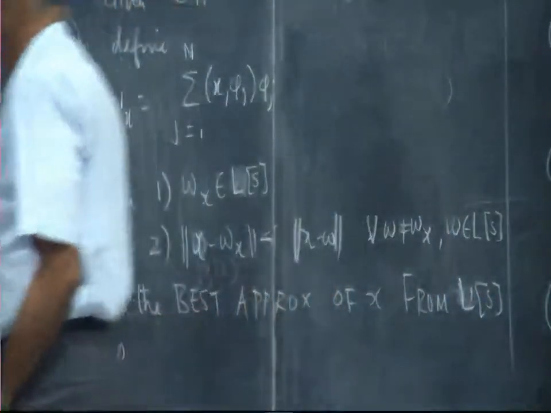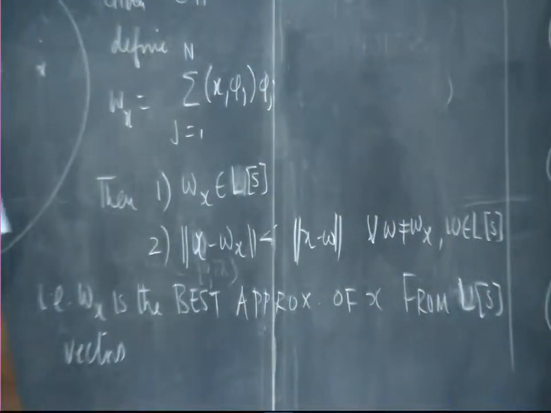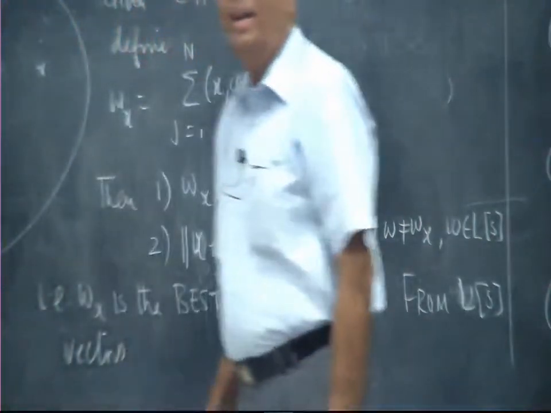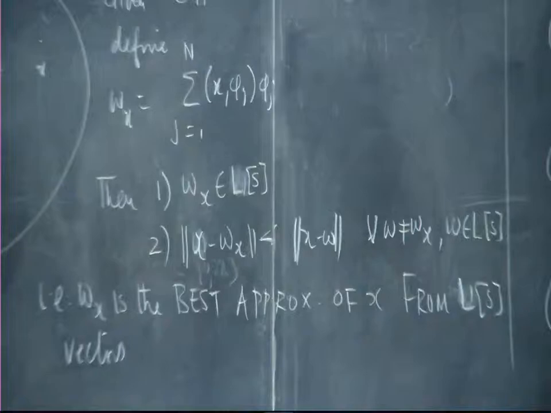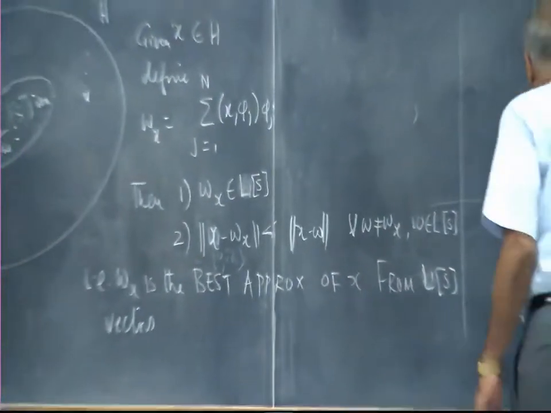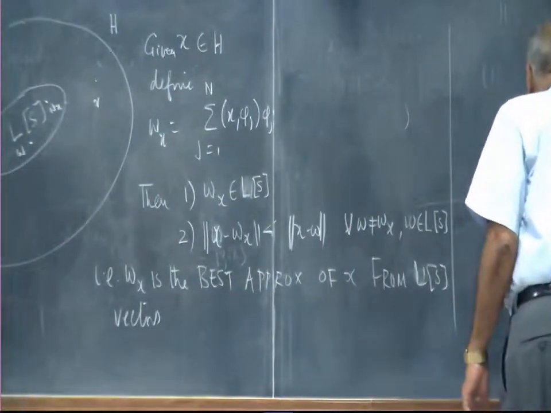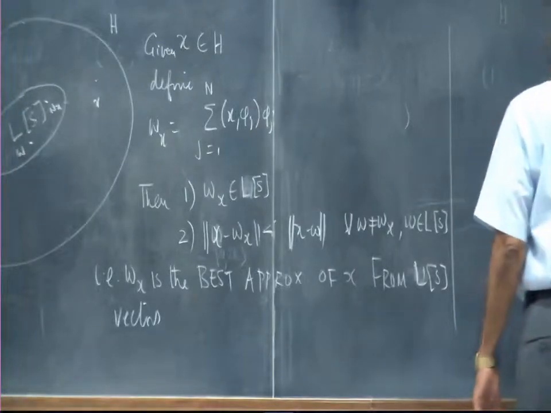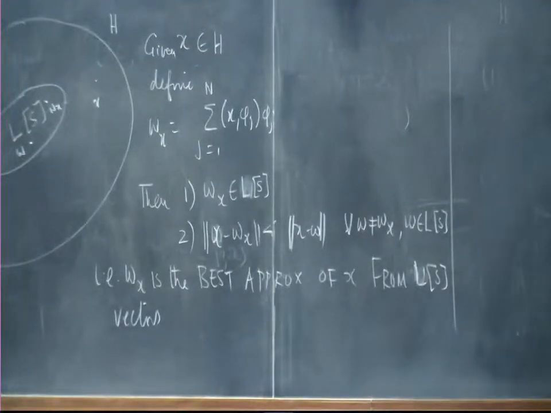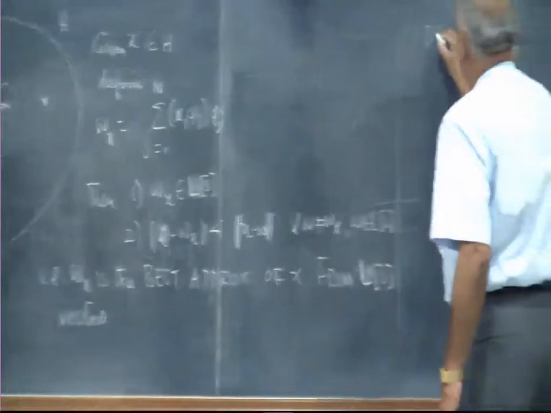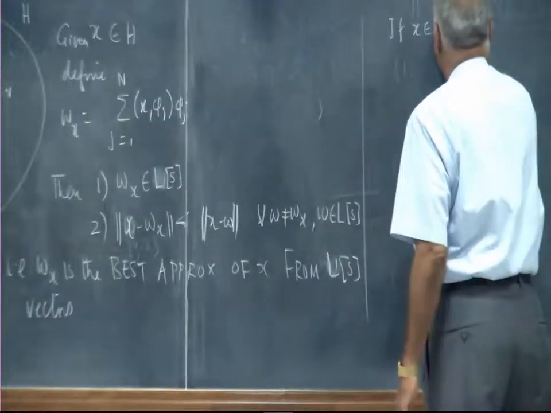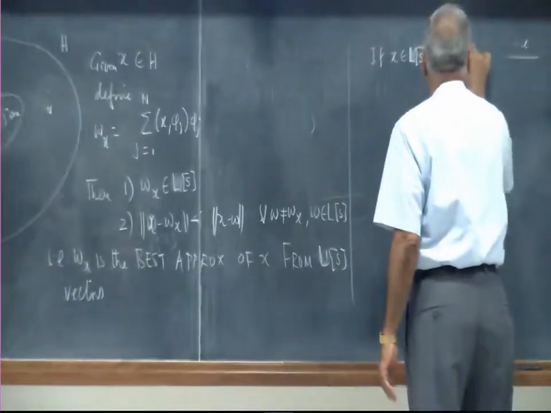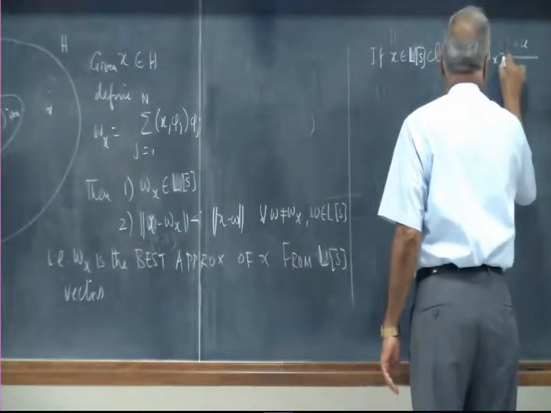Now, in particular, if x was sitting inside LS, x is equal to Wx. So already he is there, he is his own best approximation. If x belongs to LS, clearly Wx equals x.